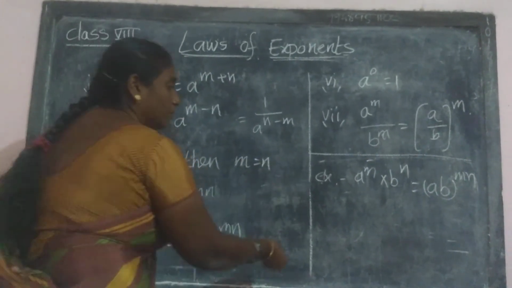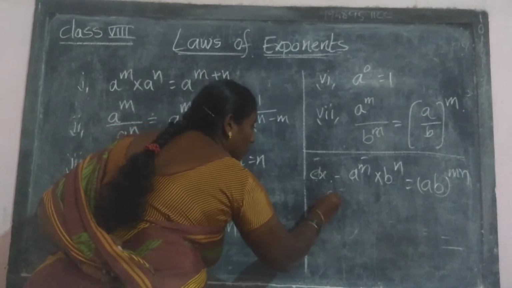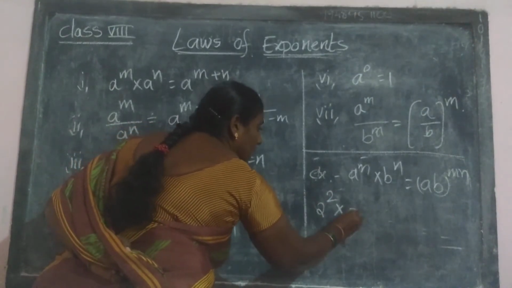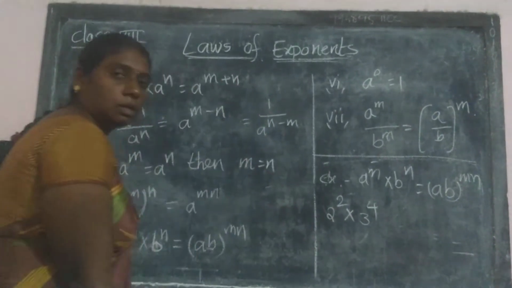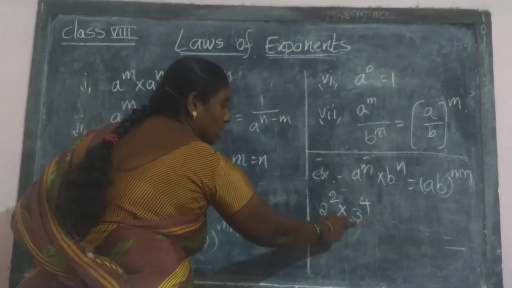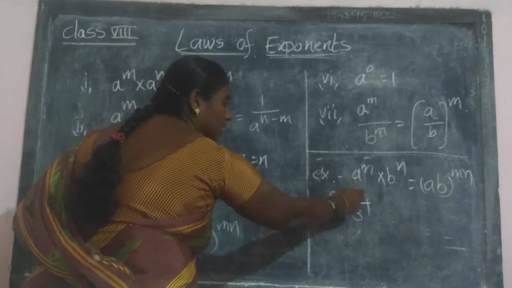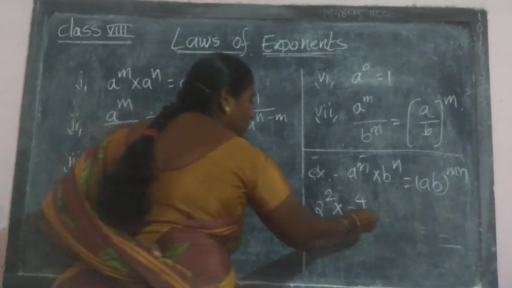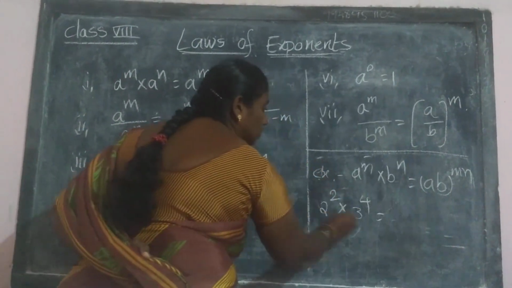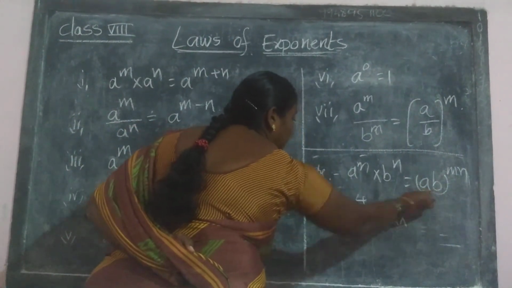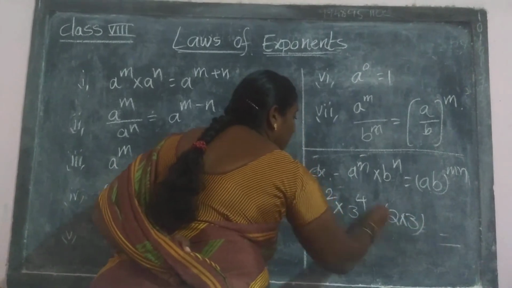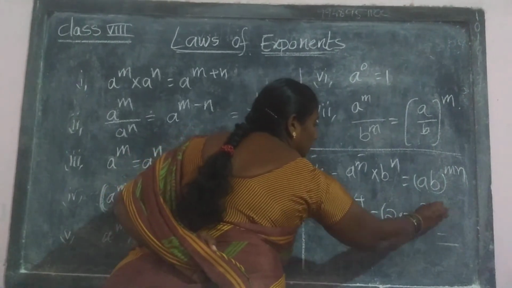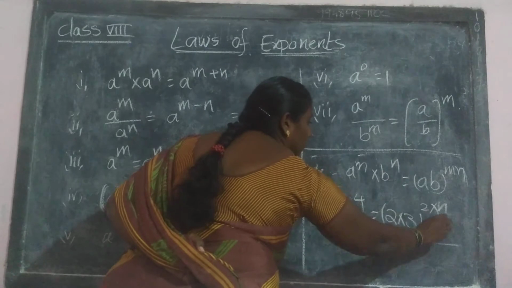Take the example 2 power 2 into 3 power 4. Here the bases are different and the exponents are also different. Then what rule is applied? a means 2 into b means 3, whole power m means 2 into n means 4.